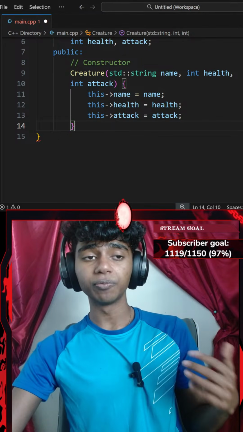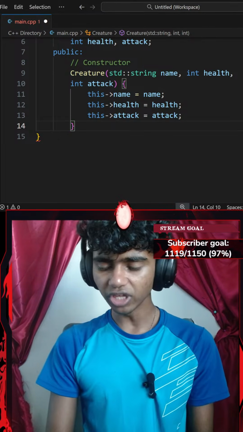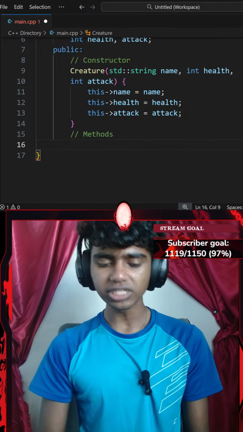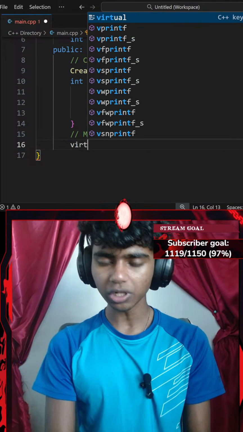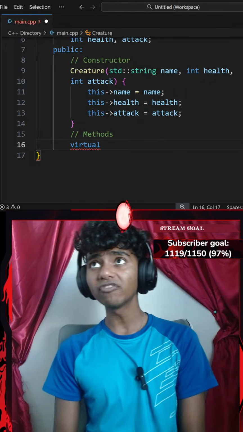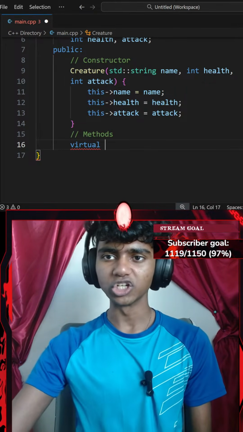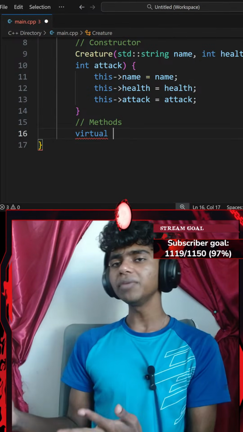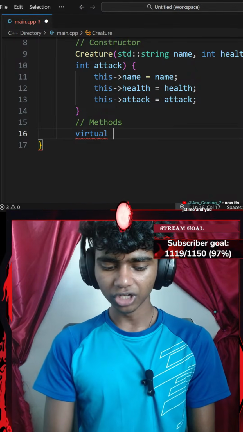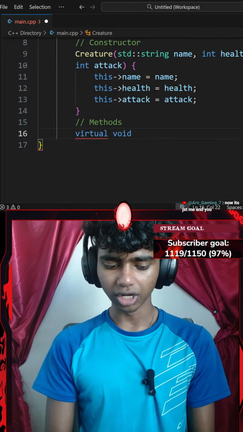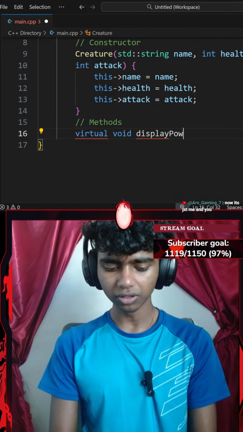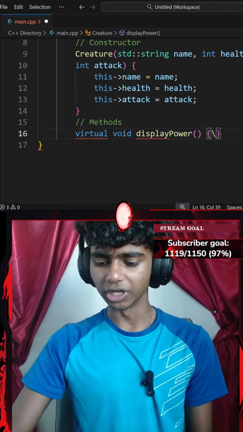And then I gotta create a pure virtual display powers method. So I'm going to add a comment that says something like methods. For my methods, I'm going to be creating a virtual method because all my classes will be using it. My other classes would have to update these methods. That's the reason I'm adding virtual, so the compiler doesn't get confused, since many classes that inherit from each other have the same method name. So I'm going to go with a virtual void method called display power, with a pair of parentheses and then a pair of curly braces.